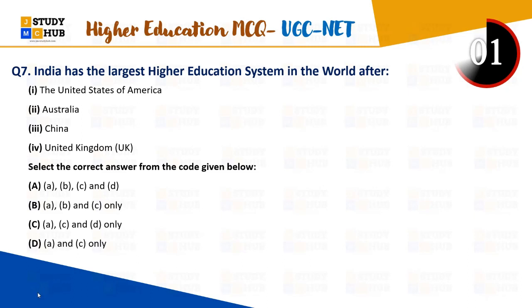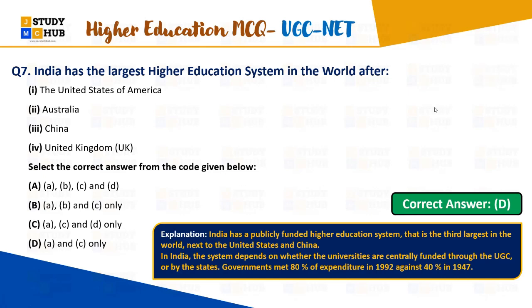Great. Chaliye. So the right answer here is United States of America, right? And if you look at it, the right option is D. India is in the third position. See, it is the United States of America and China, right? The main point here is that India has the largest education system in the world after USA and after that China, right? So India has a publicly funded higher education system that is the third largest in the world next to USA and China, right?